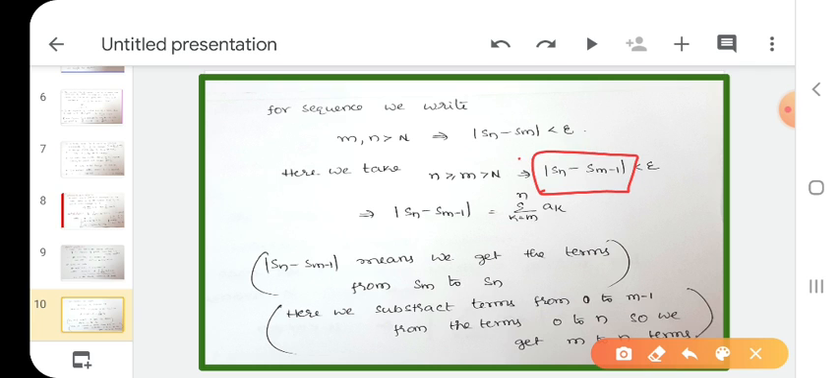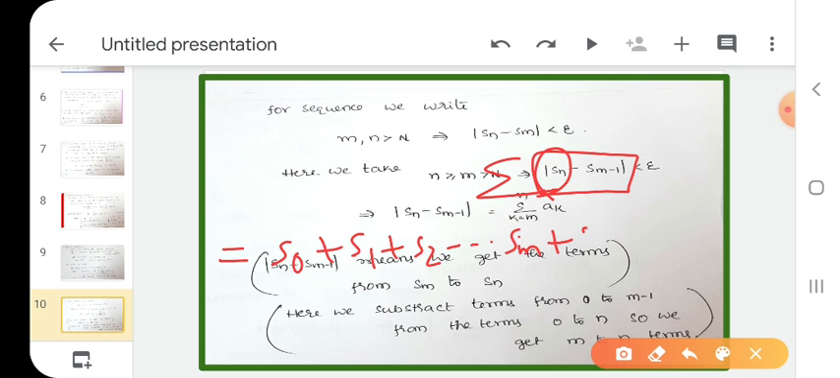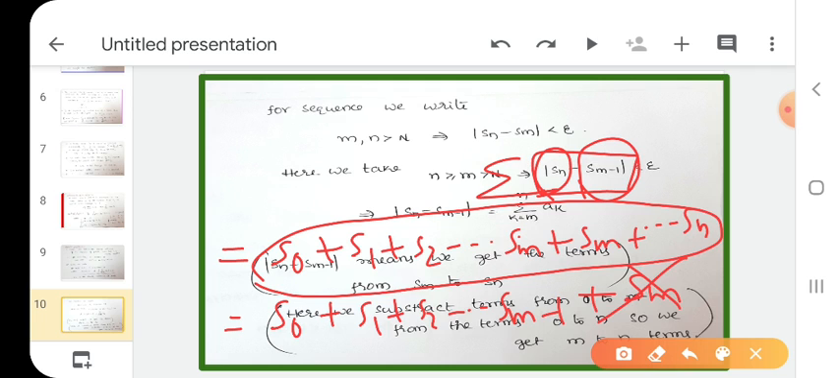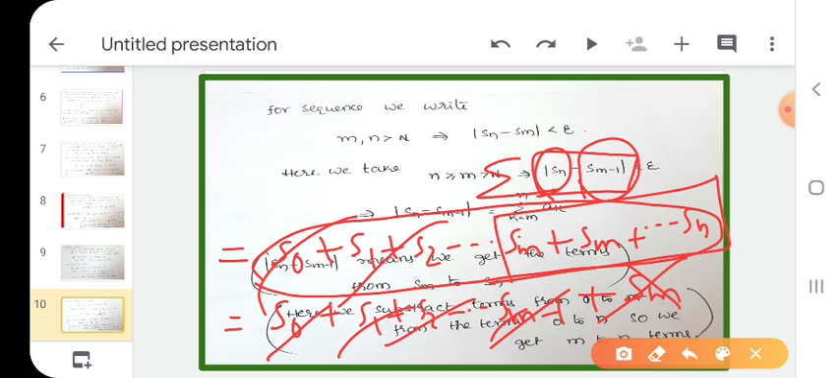Sn minus Sm minus 1. Summation of Sn means S0 plus S1 plus S2 and so on, Sm plus Sm plus 1 and so on Sn. These are the terms in Sn. What are the terms of Sm minus 1? S0 plus S1 plus S2 and so on, Sm minus 1. It doesn't have the Sm term, only Sm minus 1. If we delete all these terms by the above terms, we cancel all these terms, we get only the Sm to Sn terms.